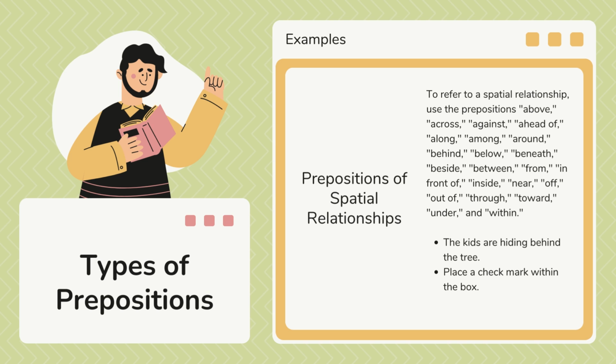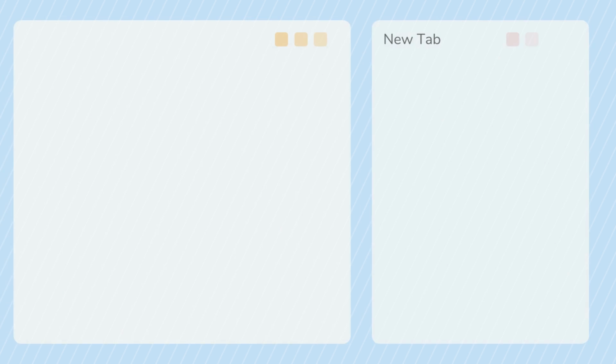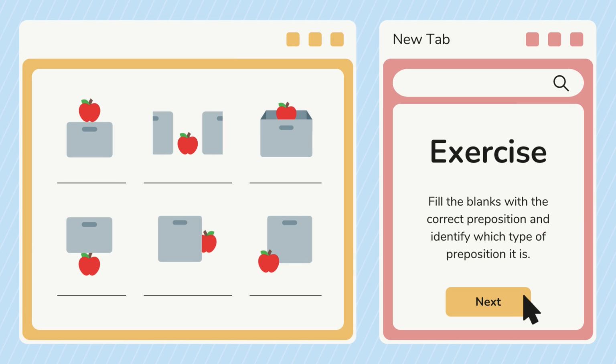and place a check mark within the box. Okay, so we are going to the exercise, so maybe we can understand this a little bit better. And well, this is very simple. All we have to do is fill the blanks with the correct preposition and identify which type of preposition it is. Okay, so you can pause the video for 1 or 2 minutes, and after that, I'm gonna give you the answer for some of those.